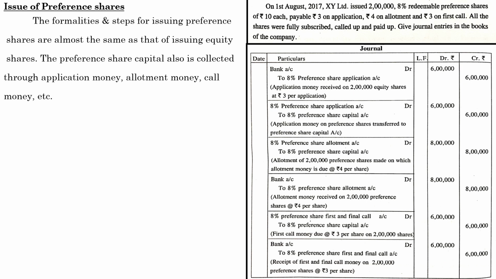Sometimes you may come across a question regarding a redeemable preference share or whatever preference share, and in the same question you will be dealing with the adjustments which we have discussed previously. So don't worry about it, just go through the adjustment cases we have discussed in the equity shares. The same procedure is also followed in this situation, only the thing is you have to change the names of the capital. If it is with regard to 8% preference share, give it like that. If it is equity shares, show it like that. Whatever it is given in the question, mention like that.